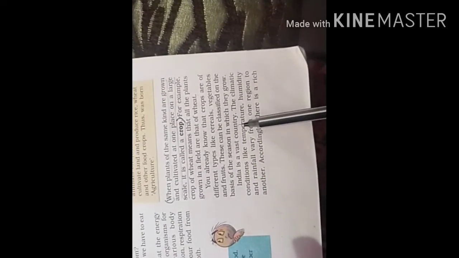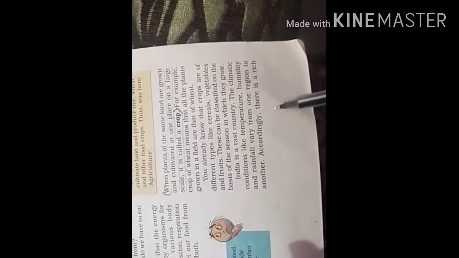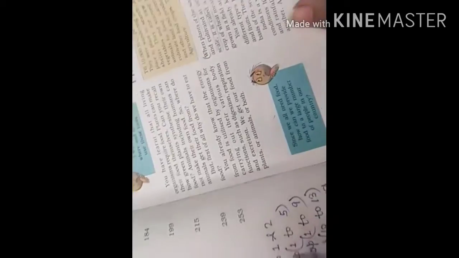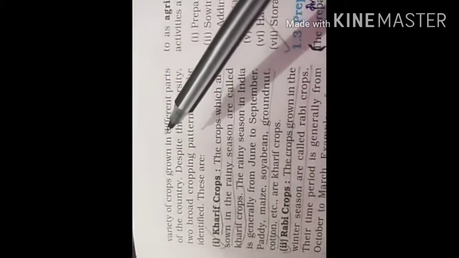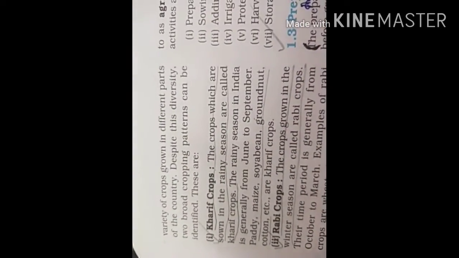India is a very vast country, full of diversity, with various types of weather and climate. All climates and temperatures can be found in India. Humidity and rainfall vary from one area to another. Accordingly, there is a rich variety of crops grown in different parts of the country.